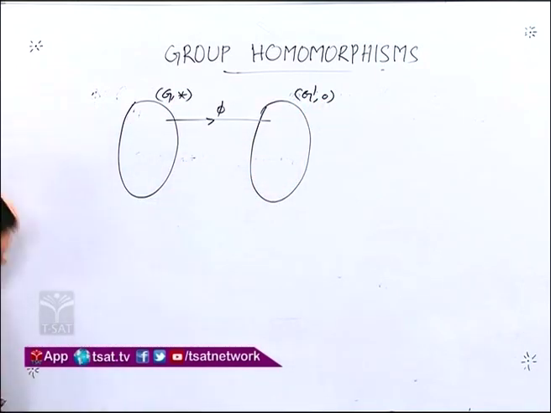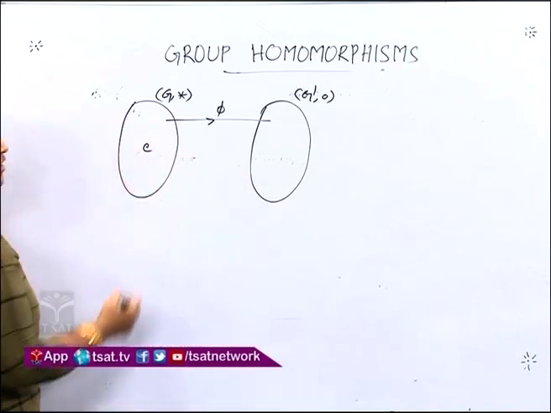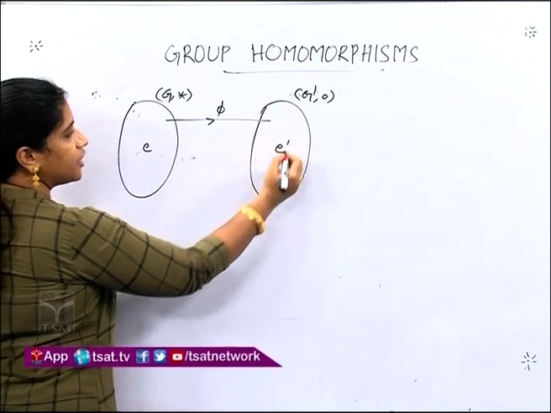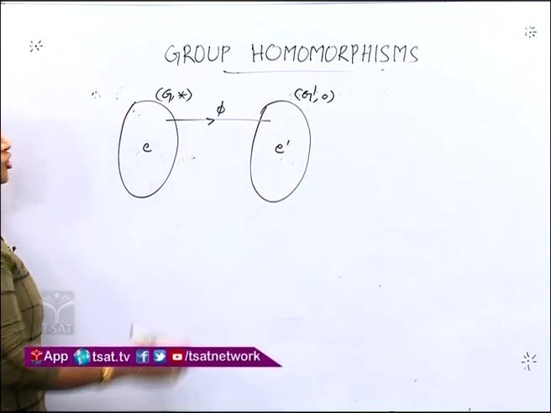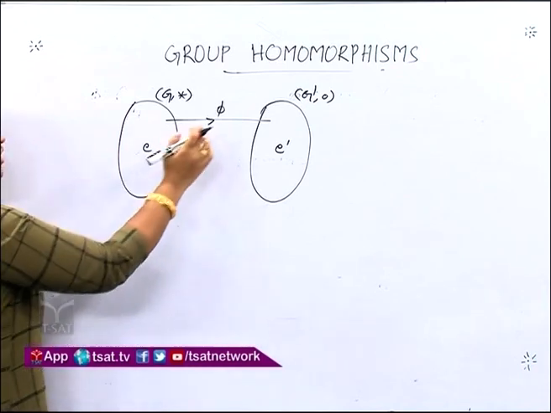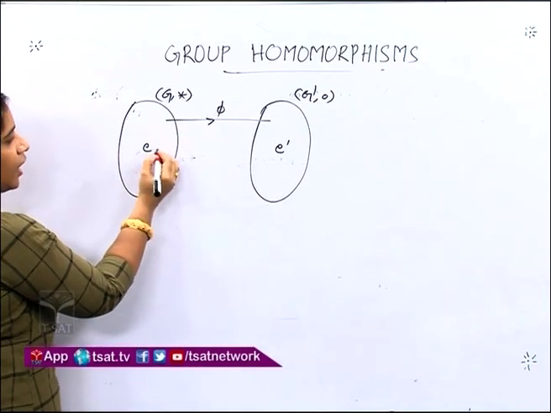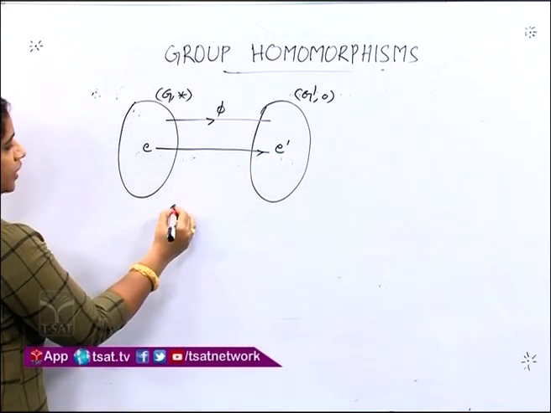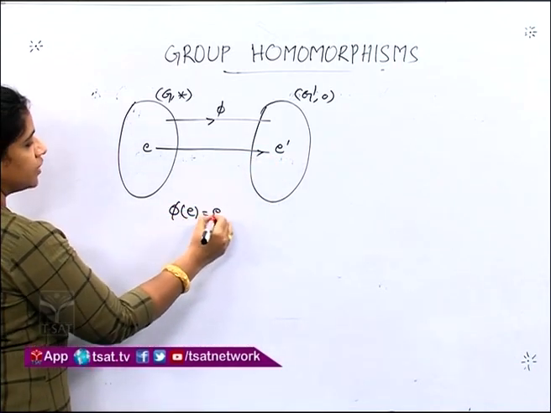If phi is a homomorphism between these two groups, since G is a group, we will have an identity element, let us suppose it is e. G prime is a group, we will have an identity element, let us suppose it is e prime. So the property of homomorphism is, this homomorphism will always map identity element in G to identity element in G prime. That is, phi of e is equal to e prime.